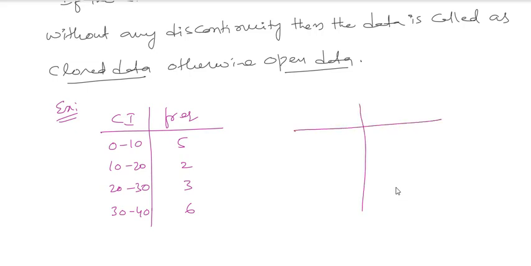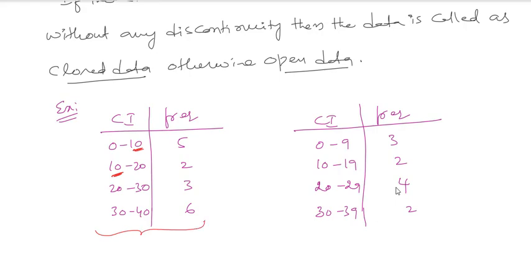And similarly one more: 0 to 9 with 3, 10 to 19 with 2, 20 to 29 with 4, 30 to 39 with 2. In the first, 0 to 10 is followed by a class starting with 10, so there is no discontinuity; it is closed data.